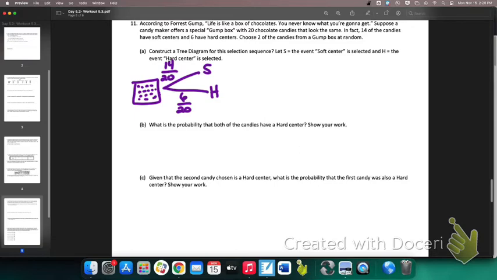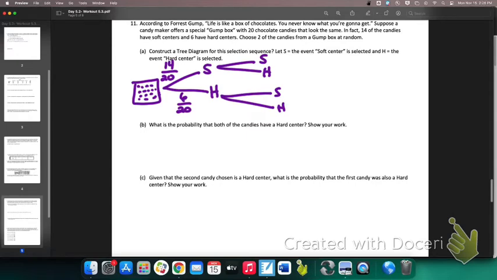What are you gonna do now? You're going back in for a second candy. That one was so good, you need another. So here we go. What might you get? Well, you might get a soft center. You might get a hard center. And that could occur after having either a soft or a hard center the first time. So let's see if you paid attention to what I just said. Let's assume you got a soft-centered candy the first time, and you are now digesting that one. What's the probability that the next one is soft-centered?